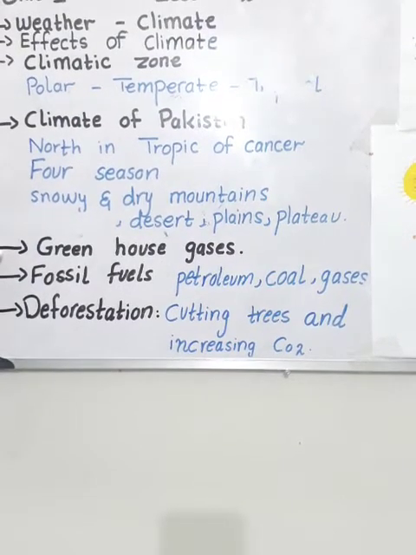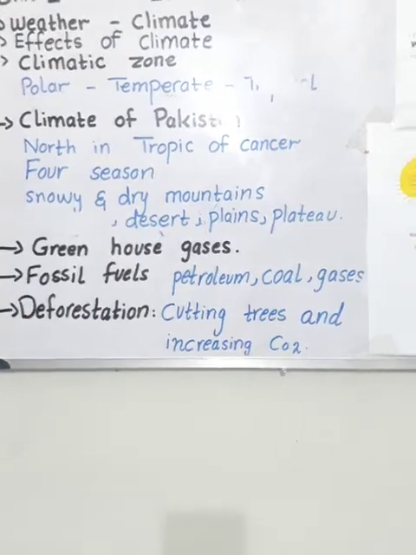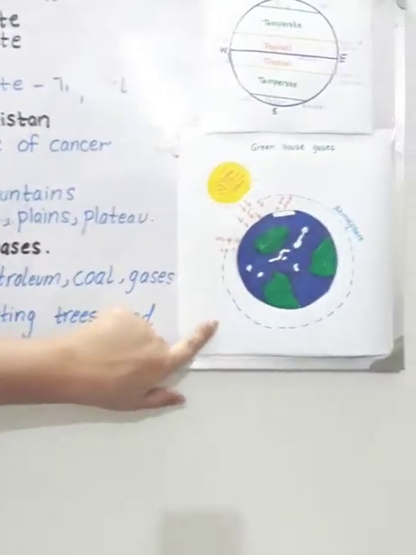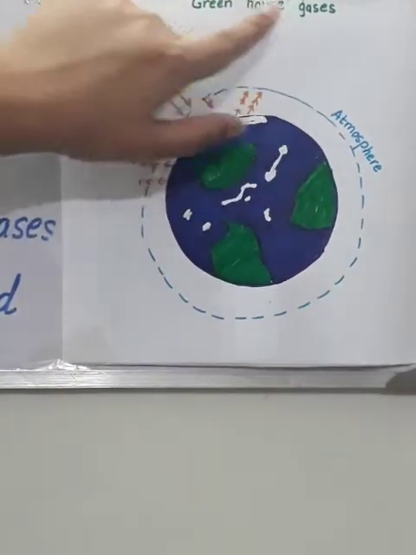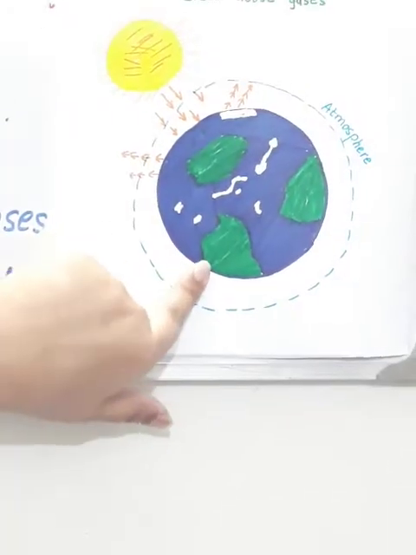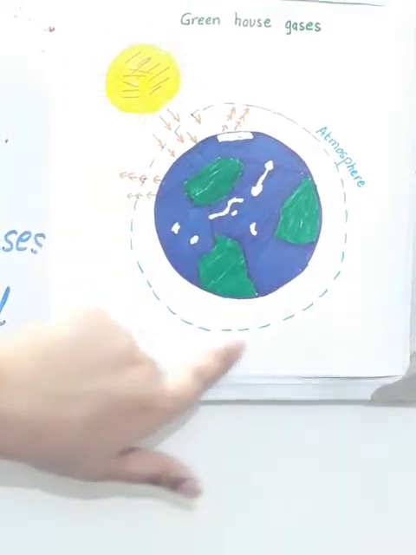What is greenhouse gas? Obviously this is a new topic for you. Now look at the page, look at the picture on the 2 of the boat. This is the greenhouse gases. Okay, this is the earth and this is the atmosphere.